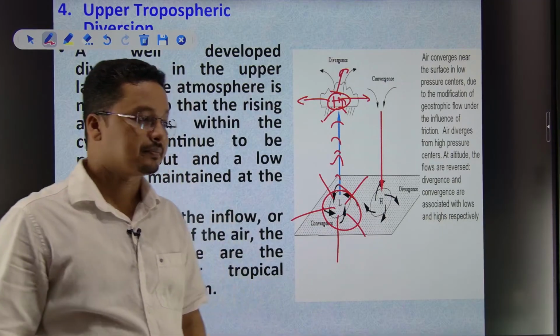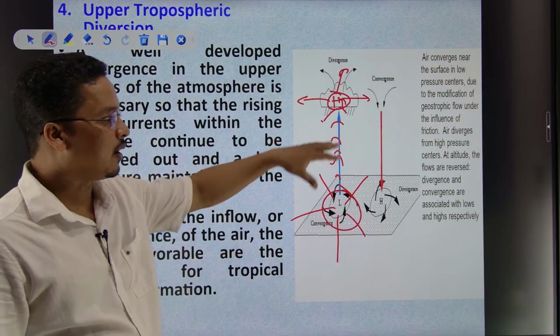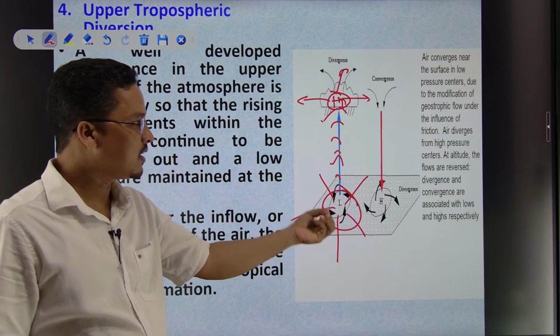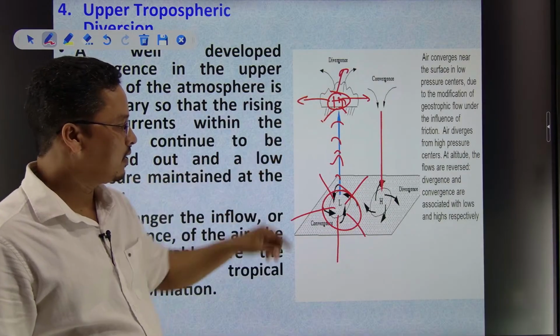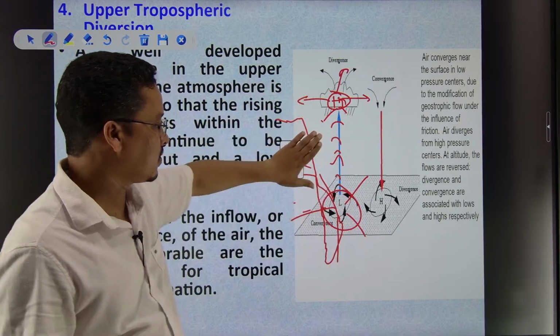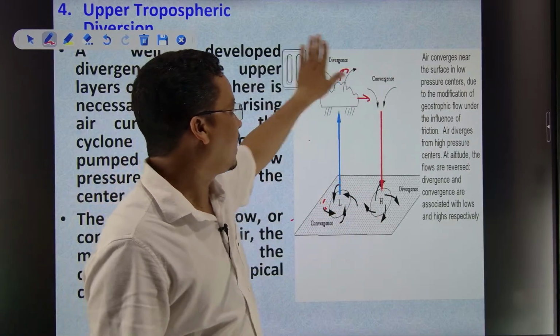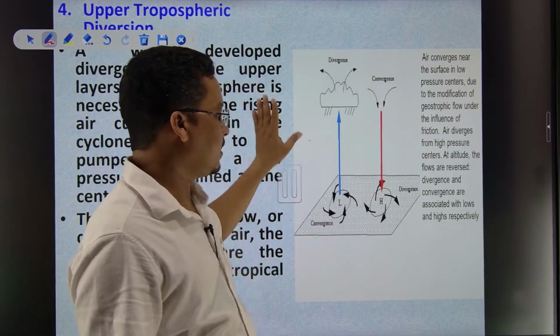So this is also how, as the air is converging here, the air is moving off, that convection is taking place, then it would also be diverting, right? So all this is happening here, and this is very important.